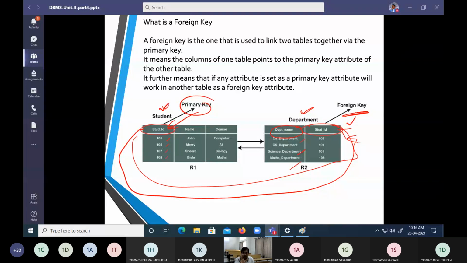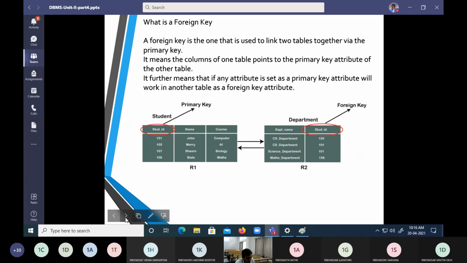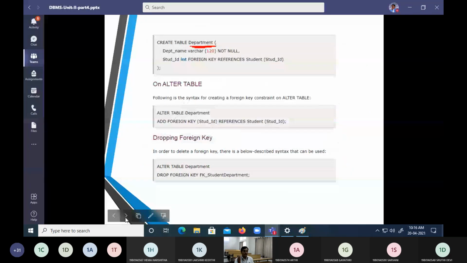Now, theory is okay. How can I put this in an SQL command? Putting this relation in a SQL command is as follows. I'm going to have a department number. It belongs to varchar and it is going to be not null. It should not be empty.